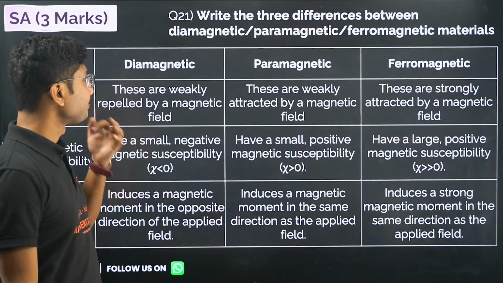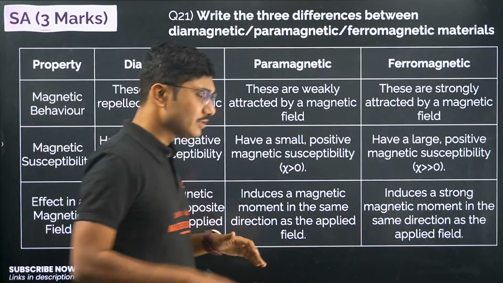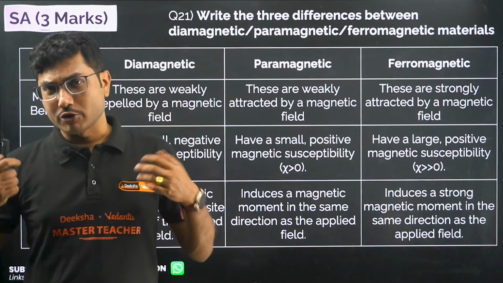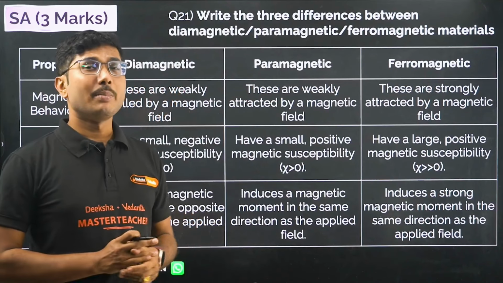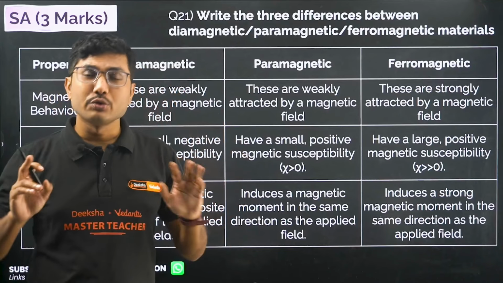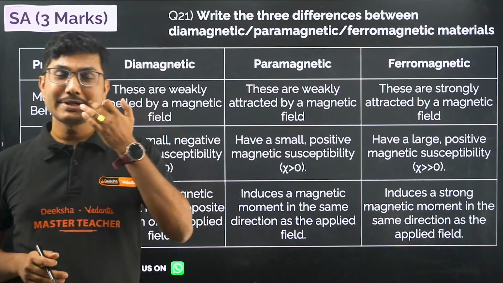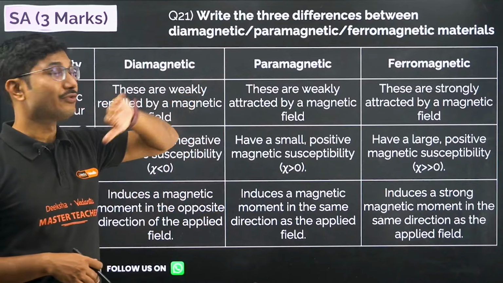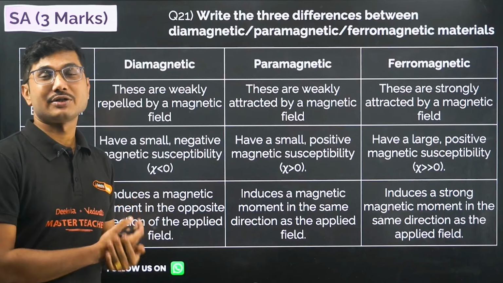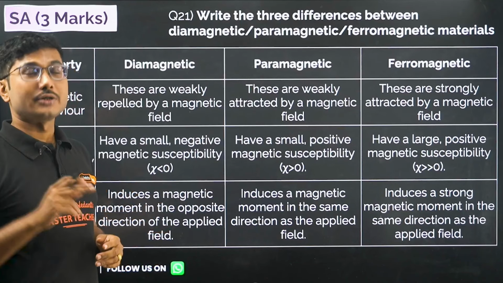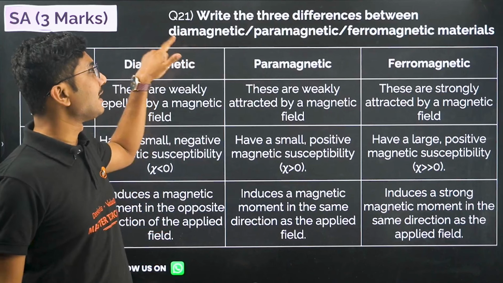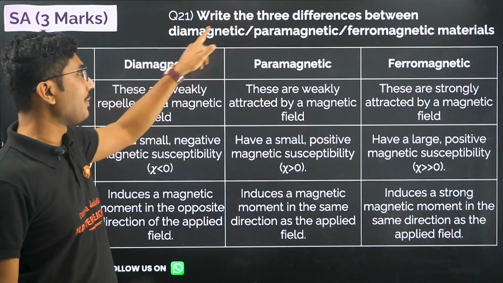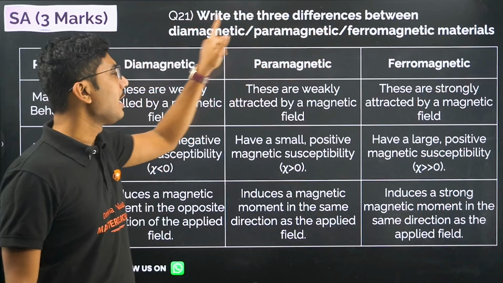Now let's move on to the 3 marker questions. There is no 2 marker question. Now in your FA2 maybe you will see some 2 marker questions from this chapter, but don't worry, you can answer those 2 marker questions if you study these 3 marker questions. All the questions will be knockoff versions of this 3 marker question. Here they will ask you 3 differences. In a 2 marker question they will ask you only 2 differences. Now this question is basically 3 questions. This one question is equivalent to 3 questions: diamagnetic and paramagnetic, diamagnetic and ferromagnetic, paramagnetic and ferromagnetic.